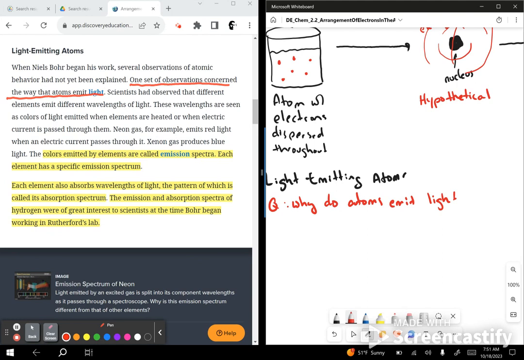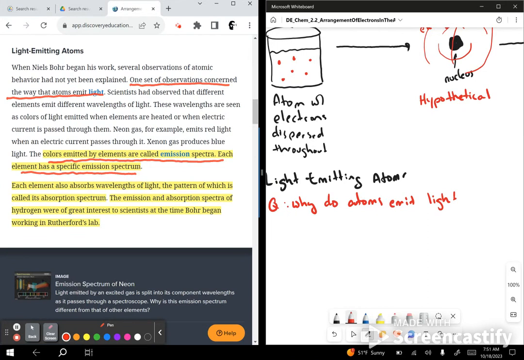Neon gas, for example, emits red light when an electric current passes through it. Xenon gas produces blue light. The colors emitted by elements are called emission spectra, and each element has a specific emission spectrum.